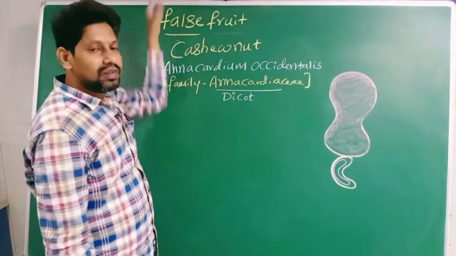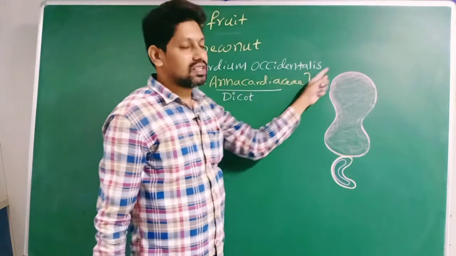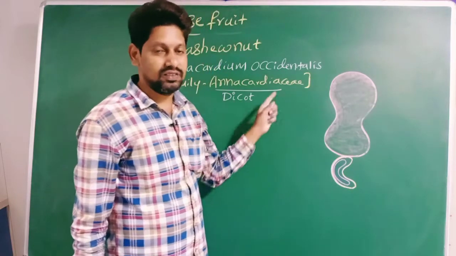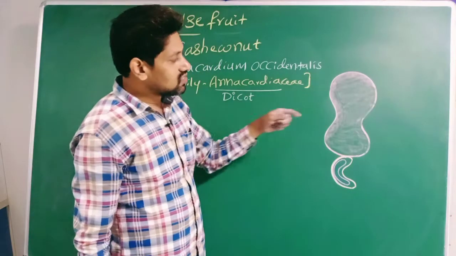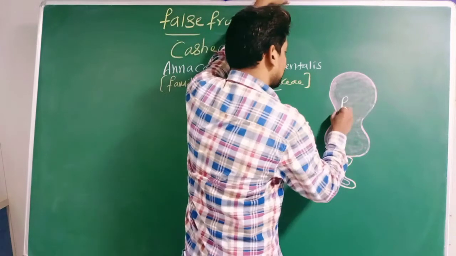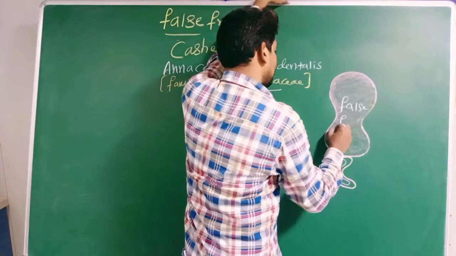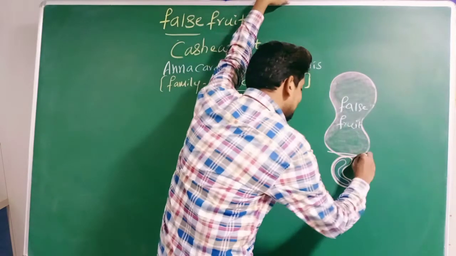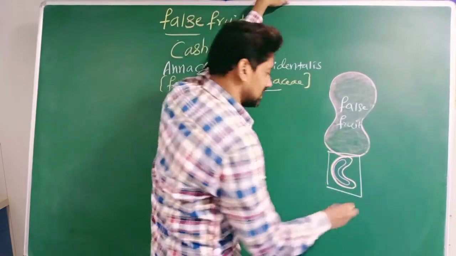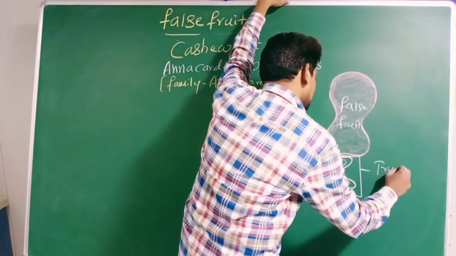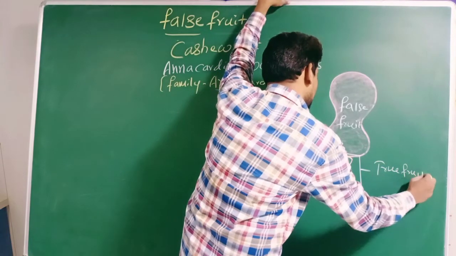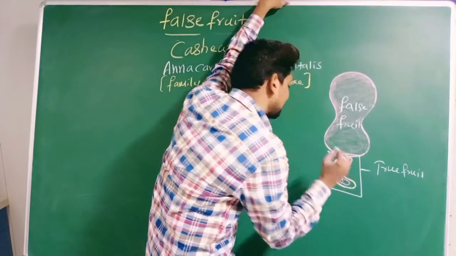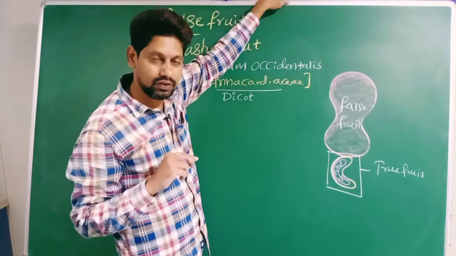Okay, right. Now see here. Sir, this is the cashew nut plant. Now see this diagram once. In this diagram, this is the false fruit, whereas this is the true fruit. Then what is this violet one, sir? This is a seed. Only one seed will be there. Okay, right?